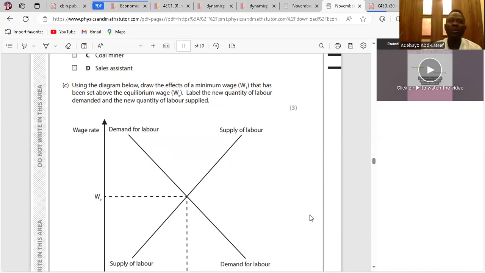Is it clear? Let me see, the demand for labor decreased? Yes. What about supply? What happens to supply? Yeah, but the demand for it decreased. Will I not get at least 1 mark? No, you get at least 2 marks. I'll give it. Okay, so we'll move on. Is it clear? Clear. Okay, so that's it.